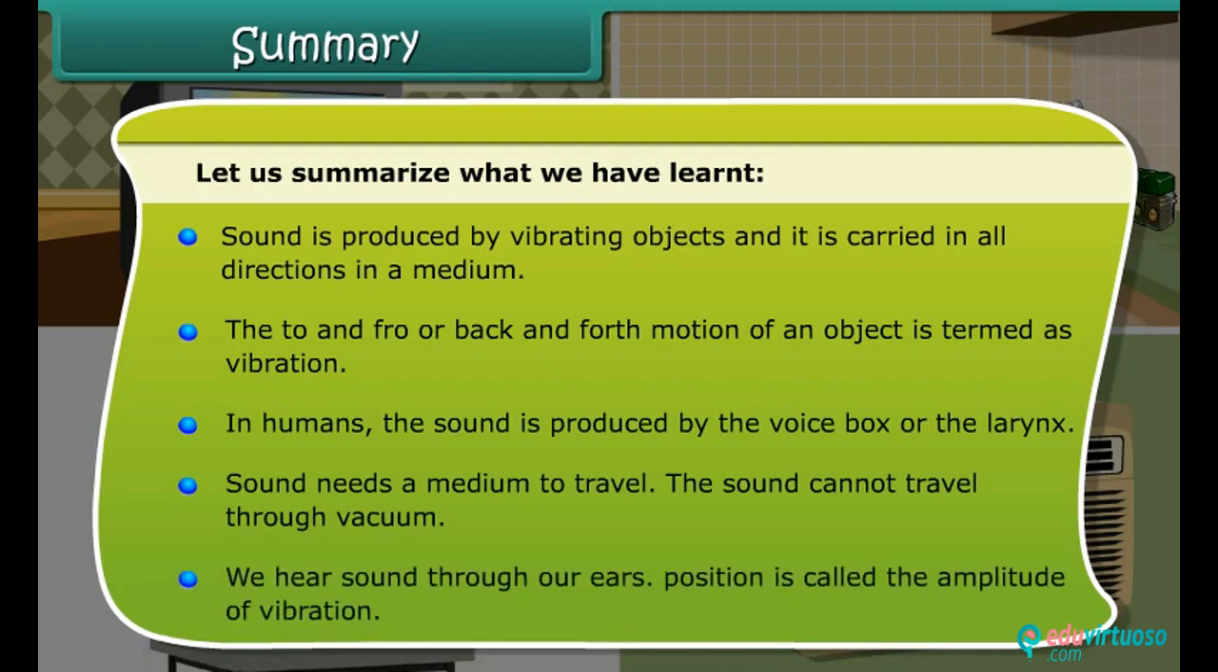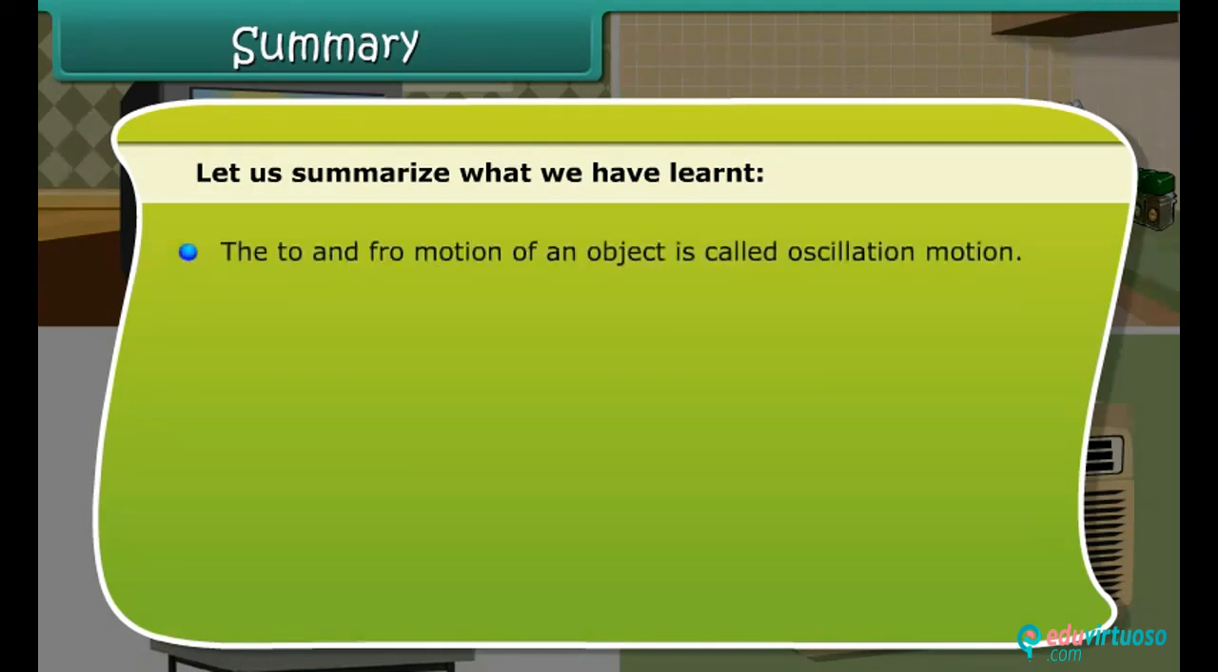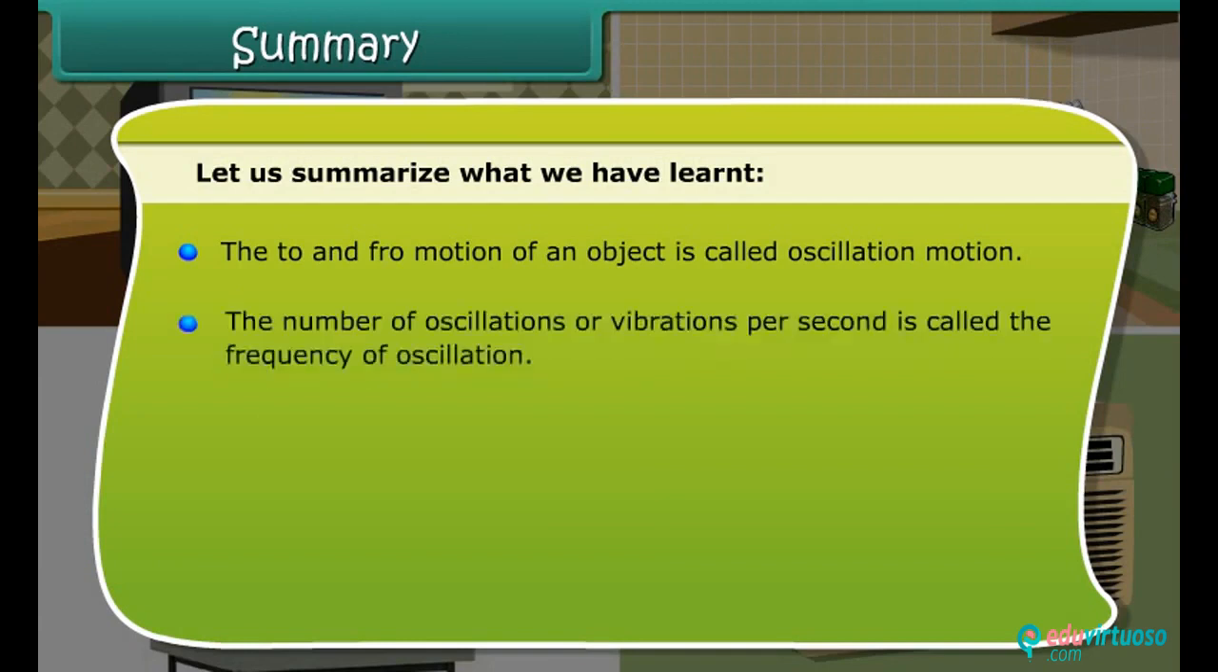We hear sound through our ears. The maximum displacement from the mean position is called the amplitude of vibration. The to and fro motion of an object is called oscillatory motion. The number of oscillations or vibrations per second is called the frequency of oscillation. The frequency of a body is expressed in hertz.